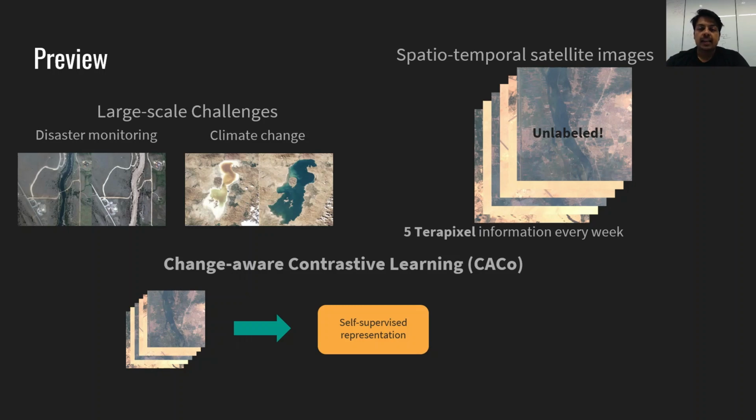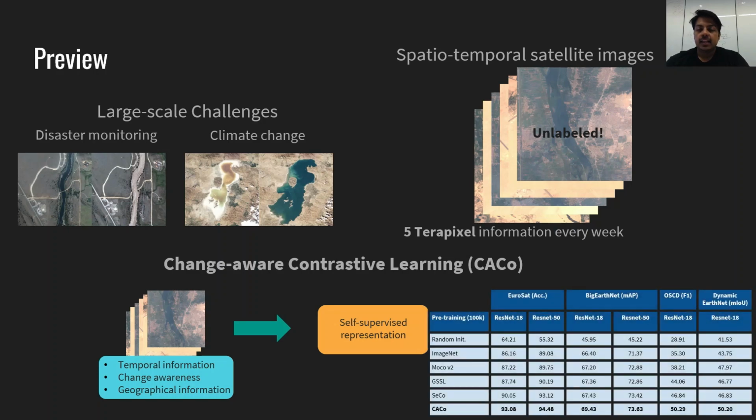Our key insight is that satellite images contain more information due to their spatio-temporal structure. For example, the temporal information can be used to learn invariances. Additionally, we can incorporate meaningful change information to further improve our representation. Our results indicate that this novel loss formulation can learn better representation for several downstream remote sensing tasks.